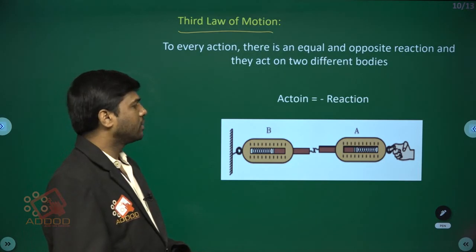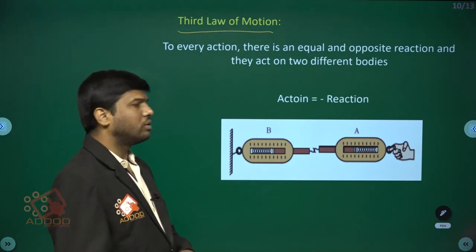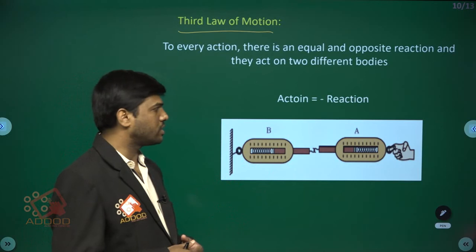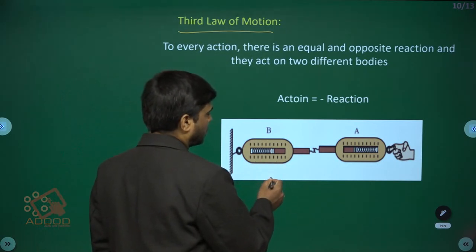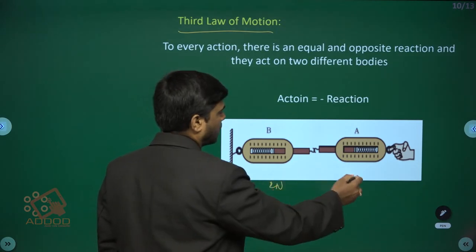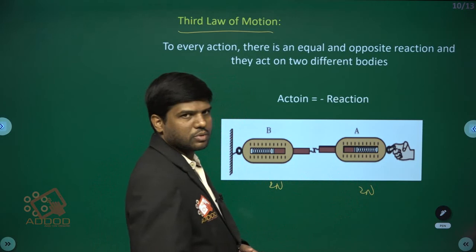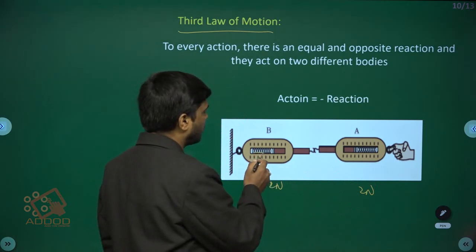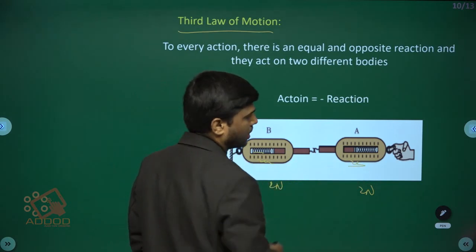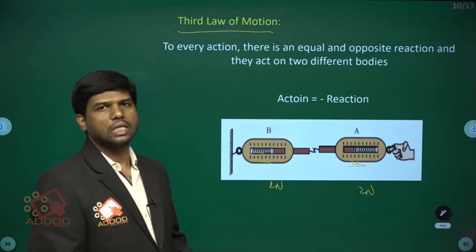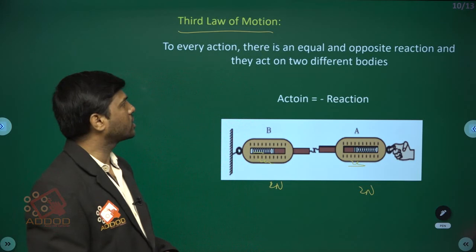Here if you take two spring balances, and you pull one with a certain amount of force, 2 newtons, then the other also shows 2 newtons. If it moves 2 centimeters here, it also moves 2 centimeters there. So for every action there is an opposite and equal reaction.